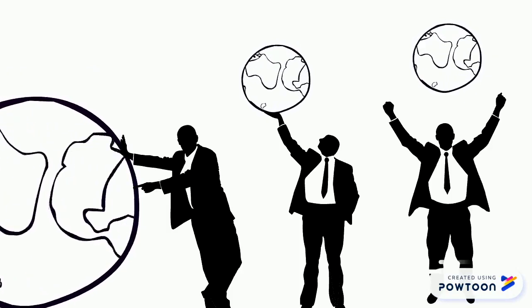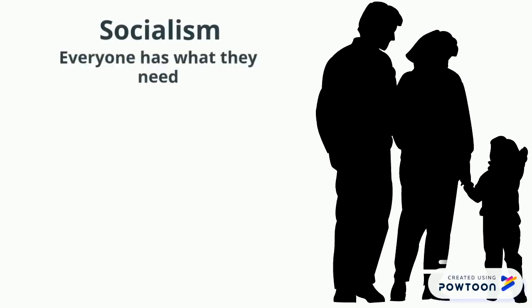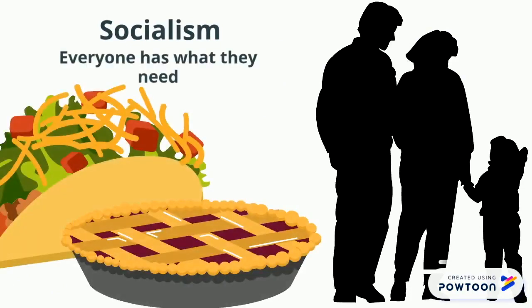What would be your vision of a perfect world? Socialism assumes everyone is willing to share their resources and wealth with the others. Everyone has what he or she needs and won't go without. Sounds perfect, right? Well, just as with any other societal model, socialism has its pros and cons.